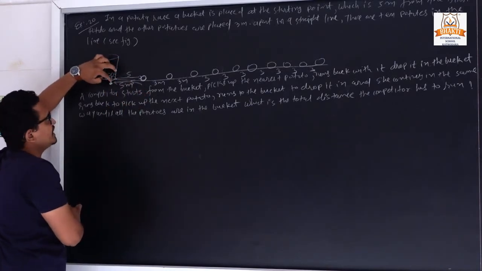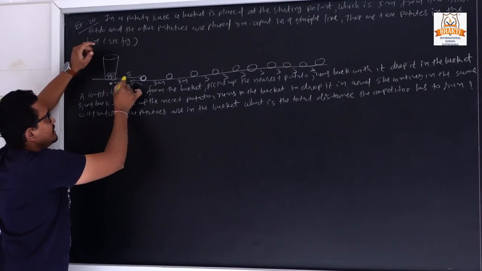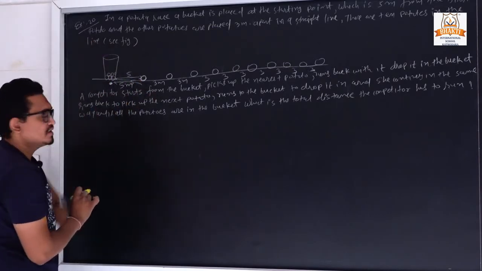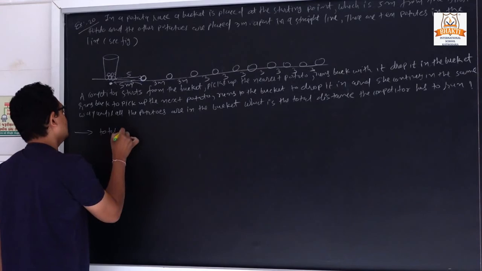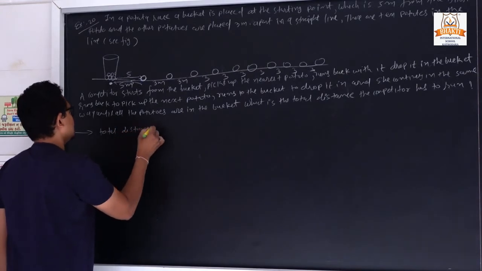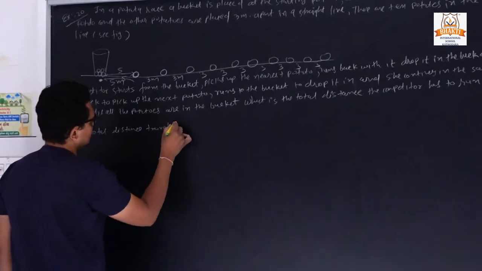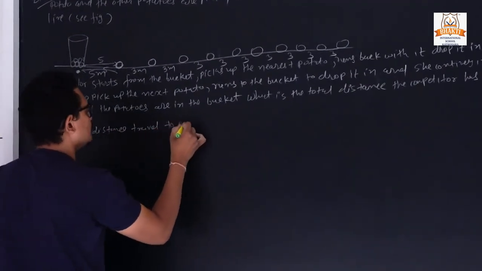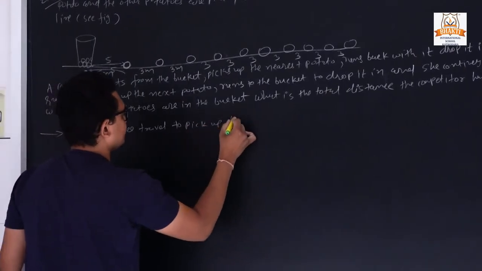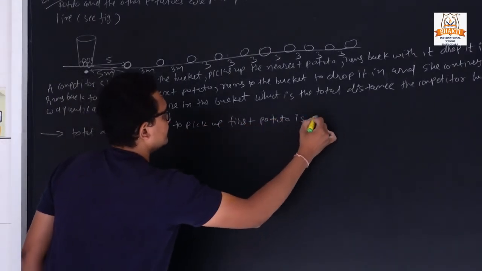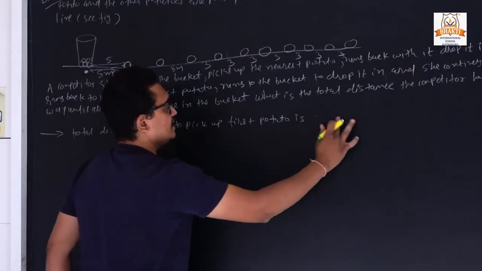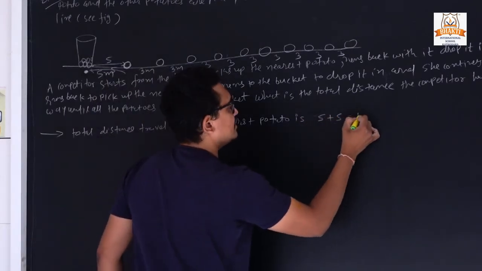So if she takes the first potato, she runs 5 plus 5, so 10 meters. So we can write like that: total distance traveled to pick up the first potato is 5 plus 5. So it will be 10 meters.